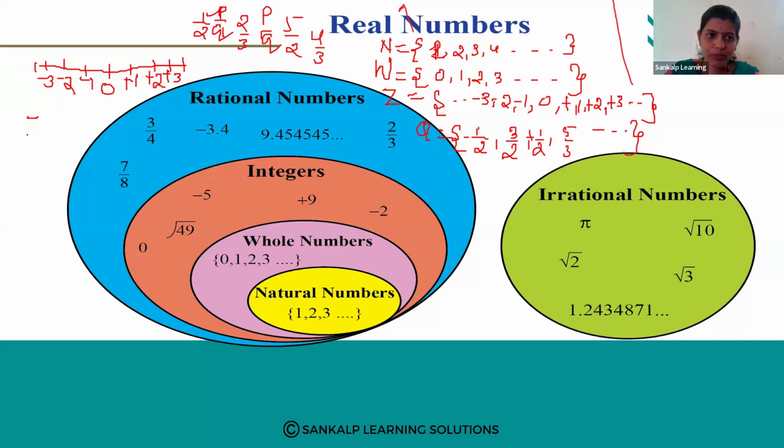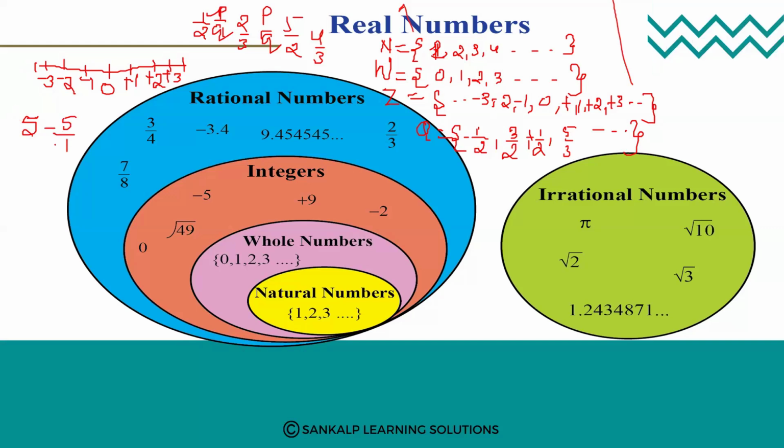If I write 5, 5 is a rational number. How can you tell that it is a rational number? Yes, it is in the form of P by Q. If I write 5 divided by 1, it is in the form P by Q, right? So if it is in the form of P by Q, then it is a rational number, right?